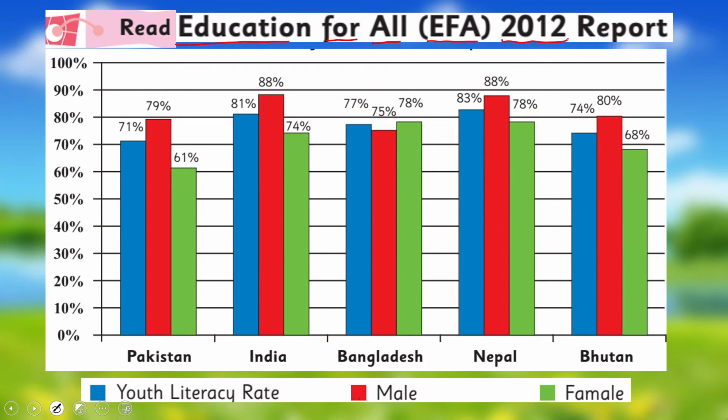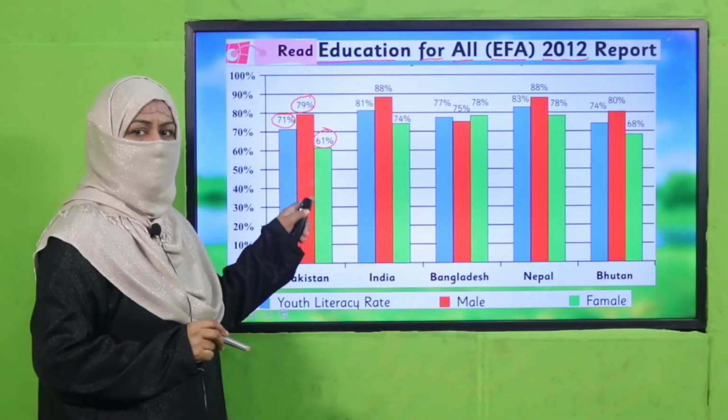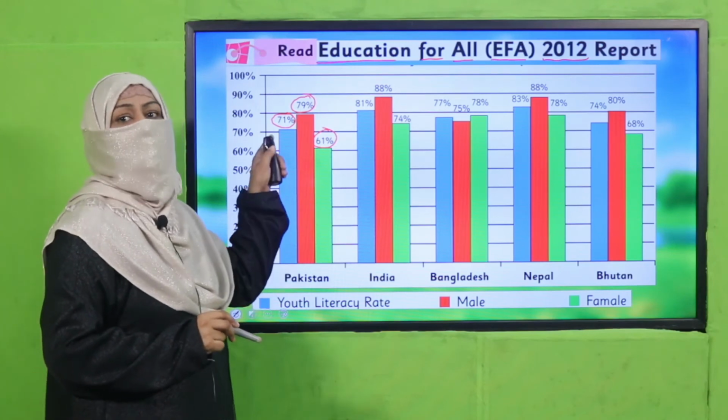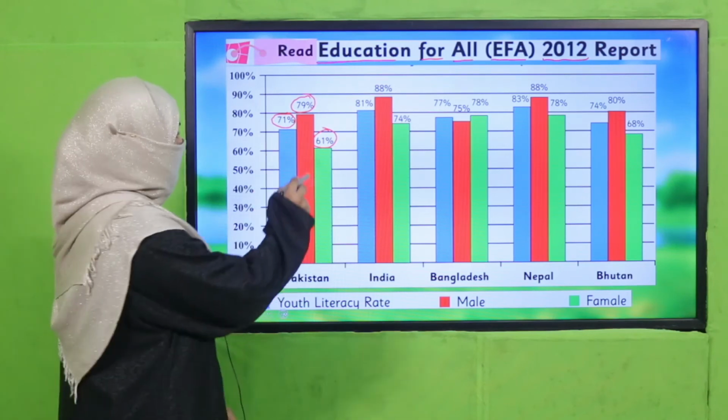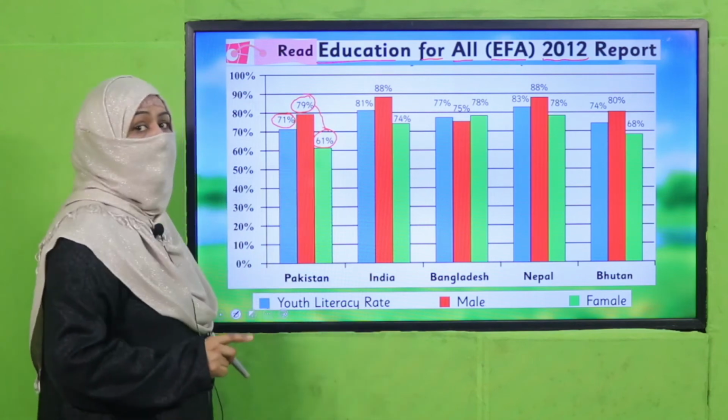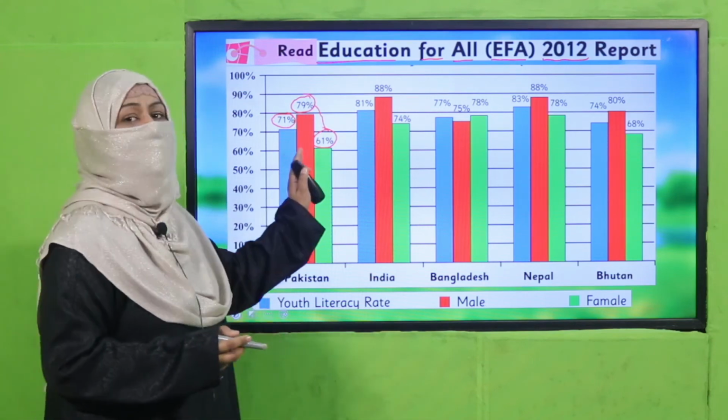Okay, so when we read it now, you see here is Pakistan. Blue is showing youth literacy rate. It means 71% of youth of Pakistan is literate. And out of this 71, 79% are male and 61% are female. And what this information is telling us, female literacy rate is lower than male, right? And how much is the difference? Approximately 18%. This is how we read it.